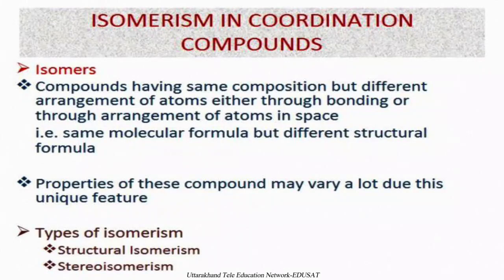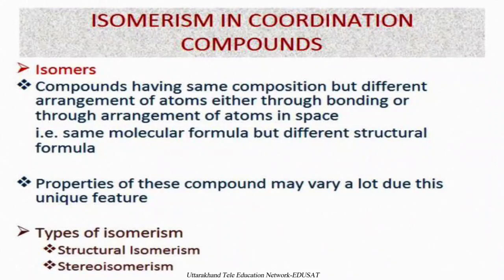What are isomers? The first question arises, what are isomers? Isomers are compounds having the same composition but different arrangement of atoms, either through bonding or through arrangement of atoms in space. That is, they have the same molecular formula but different structural formula.